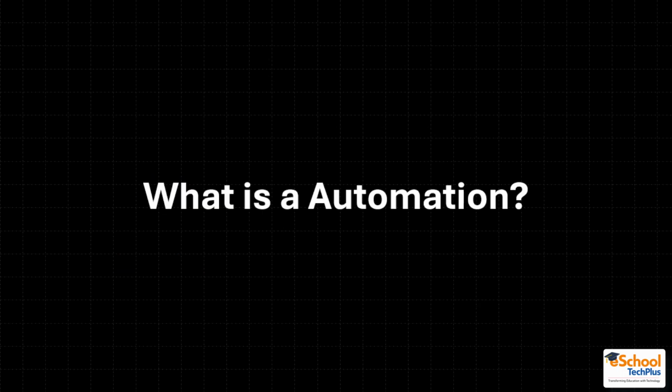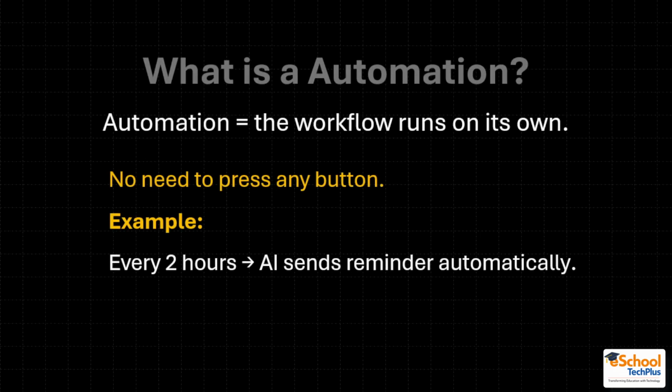Then let's understand what automation means. Automation means the work happens automatically. You don't need to press any button. Example, every 2 hours the AI sends a reminder automatically to drink water. It helps us become lazy, but in a smart way.